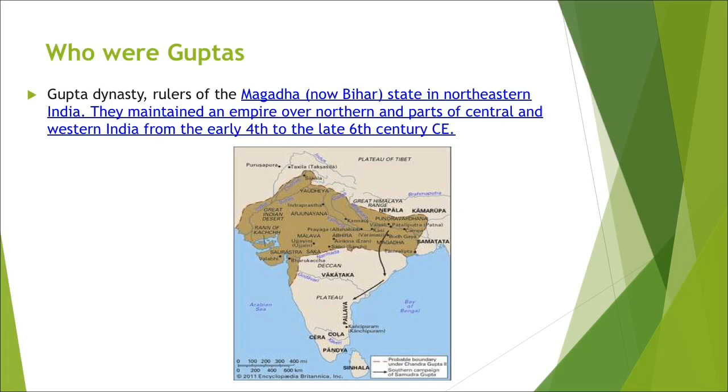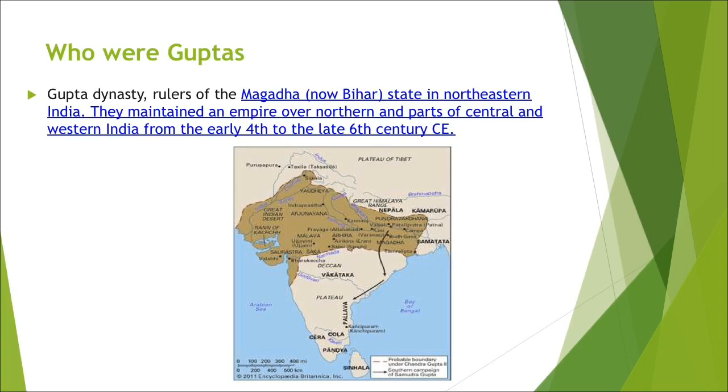The Gupta dynasty, that is the rulers of Magadha, the same place, a state in northeastern India, maintained an empire over the entire northern and parts of central and western India from the early 4th to the 6th century CE.